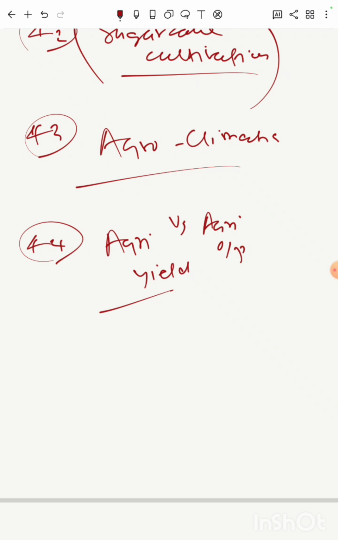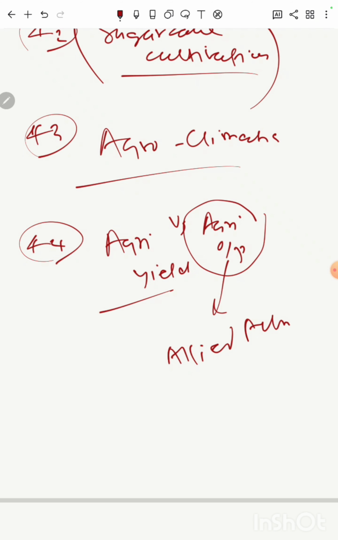And what is agriculture output? Agriculture output includes allied activities. So it would be dairy products or poultry, fisheries, or honey cultivation. So all these would be included in agriculture output.